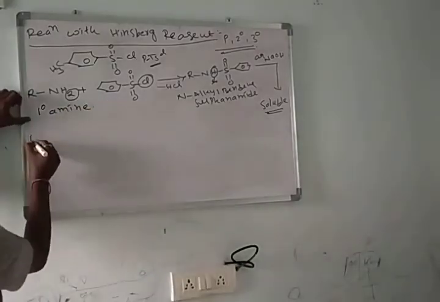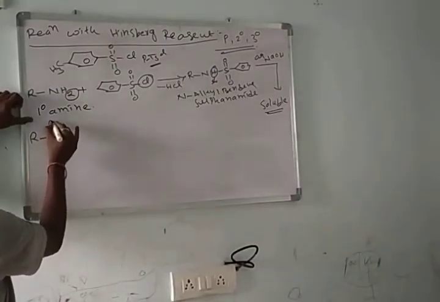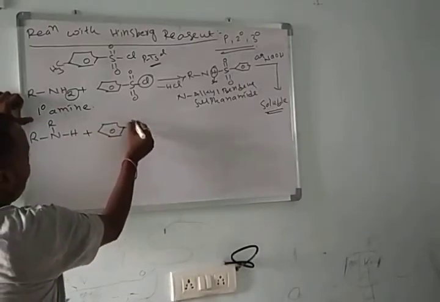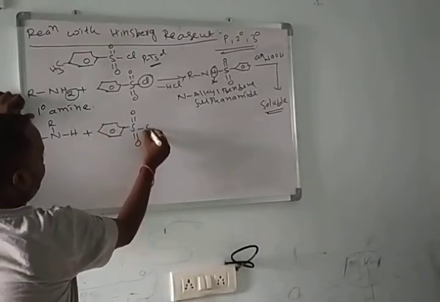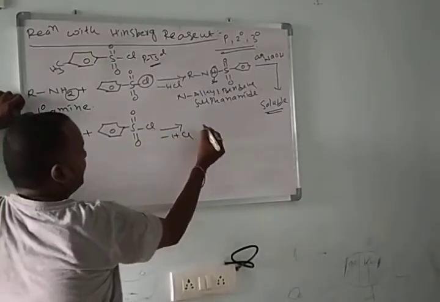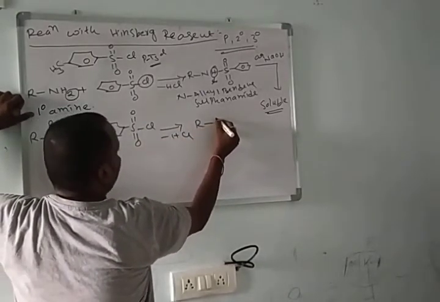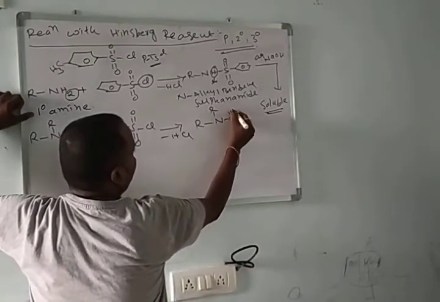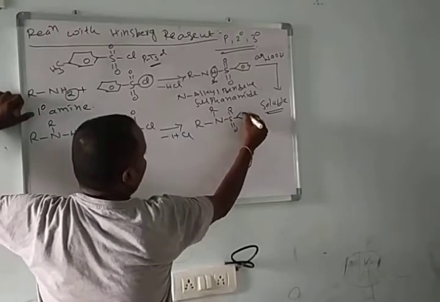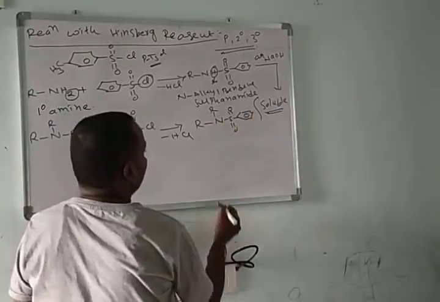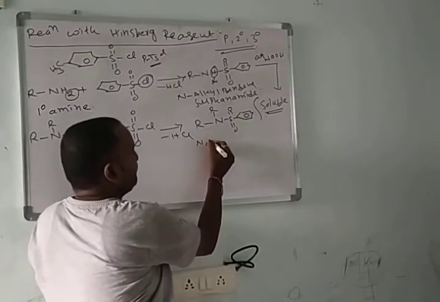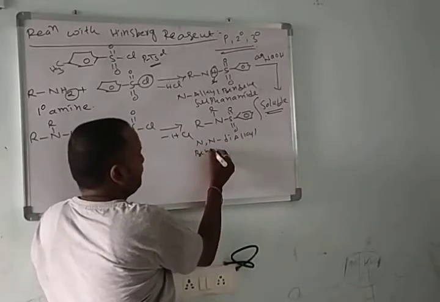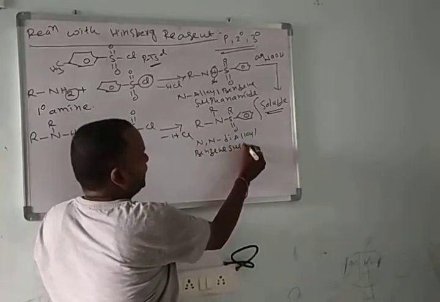Then here I am taking a secondary amine. The secondary amine also reacts with benzene sulfonyl chloride. It also loses hydrochloric acid and forms R2N-SO2-phenyl, N,N-dialkyl benzene sulfonamide.